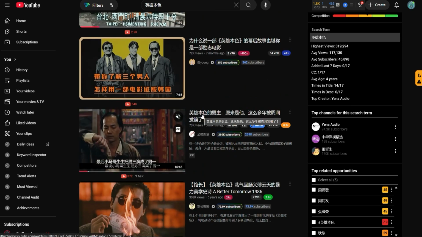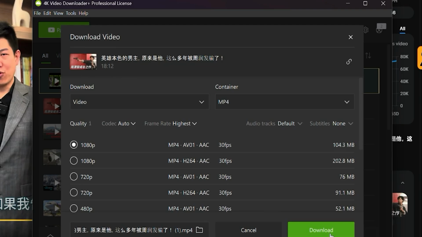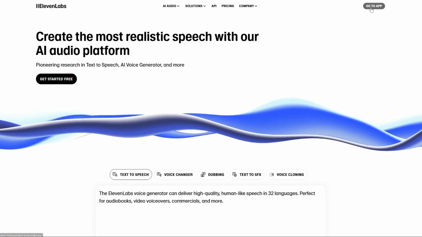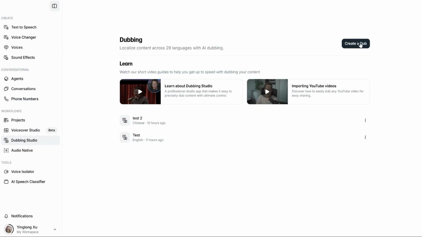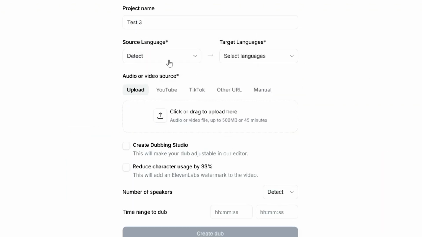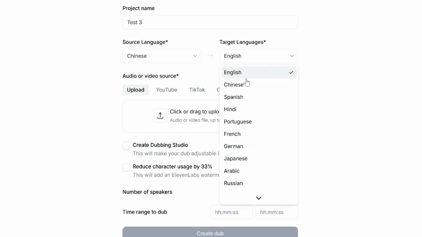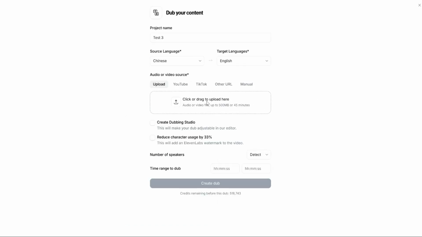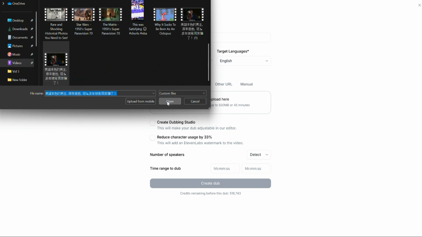So for this, I'm going to copy the video URL. And you can download the video using the 4K Video Downloader. Okay, now let's open up ElevenLabs and go to App, and now click on Dubbing Studio on the left-hand side. And here, I can create a dub for this video. This supports up to 29 different languages. Let's name this Test 3, and we're going to select the source language as Chinese, and our target language will be English. Here we can upload the video we just downloaded. We're going to go to our download folder and upload the video.